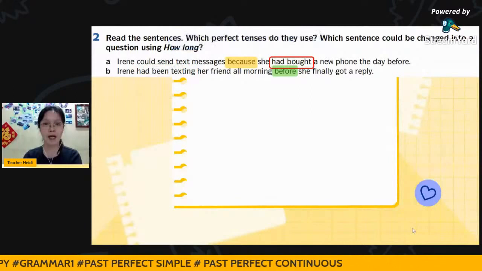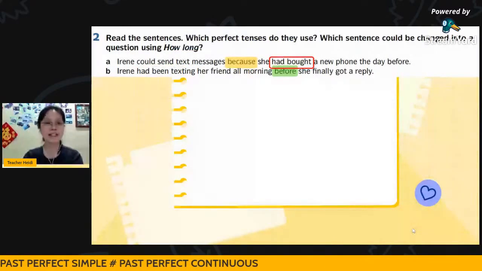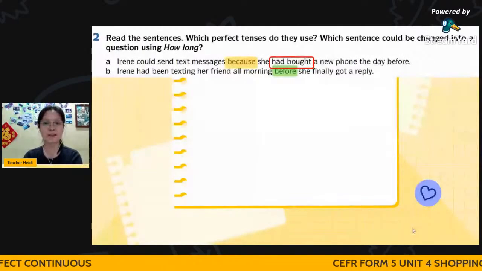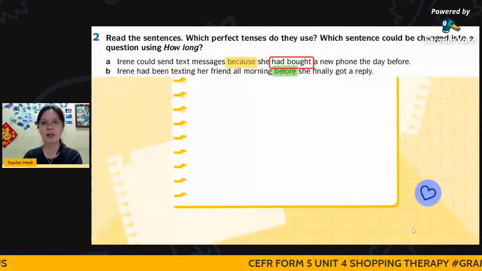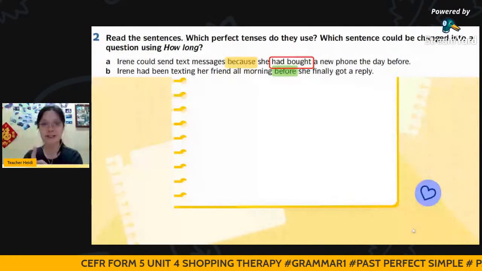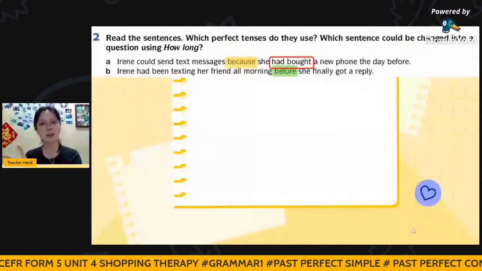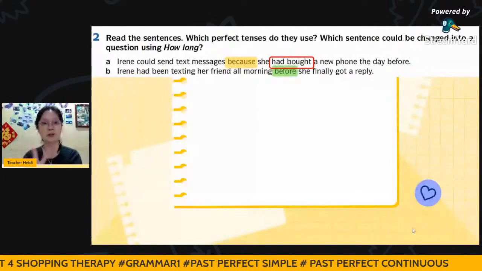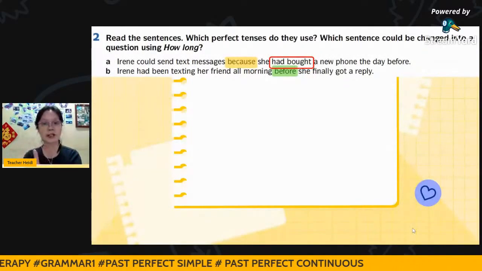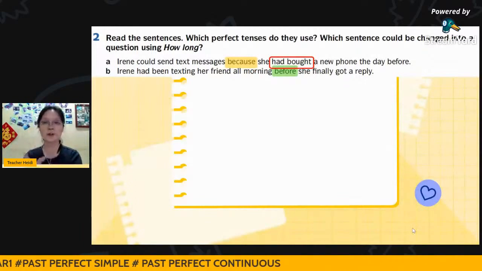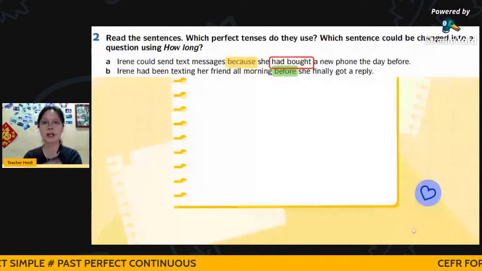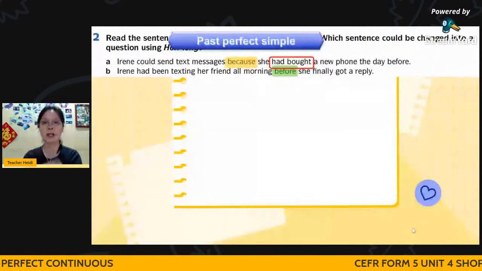Okay, therefore, let's read. Irene could send text messages because she had bought a new phone the day before. So there are two actions here. One is send text messages. One is bought a new phone. In order to differentiate which action appeared first, you put the word had. So this one is a past perfect simple.